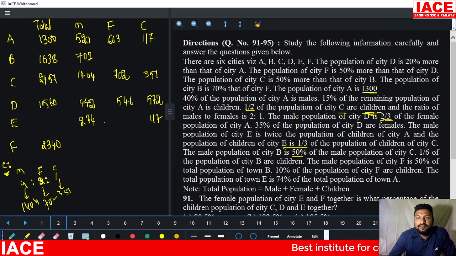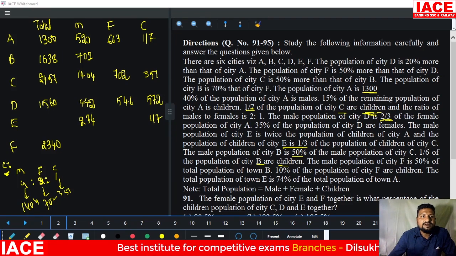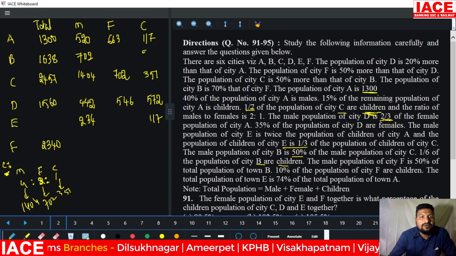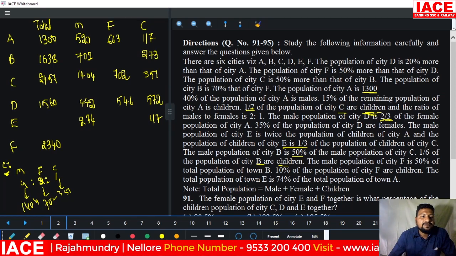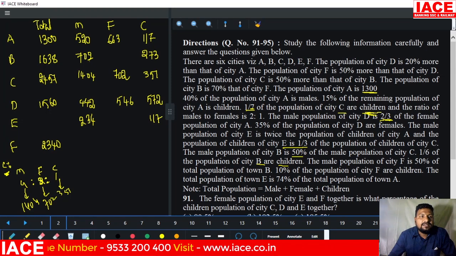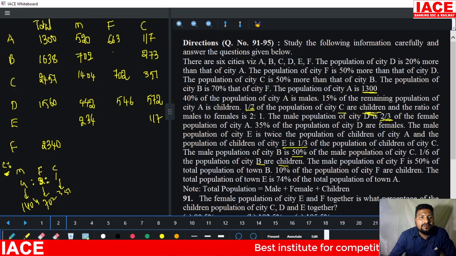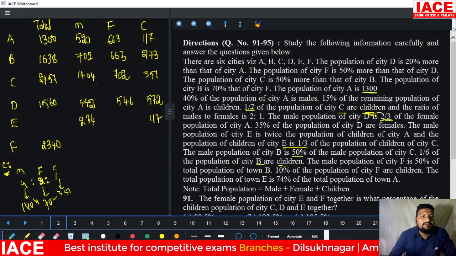Next, 1 by 6 of the population of city B are children. 1 by 6 means dividing by 6. 6 2s are 12, the remaining is 4, then 6 7s are 42 and 6 3s are 18, giving 273. Then 273 plus 702 is equal to 975. 975 removed from the 1638 is equal to 663. And the B portion is also completed.